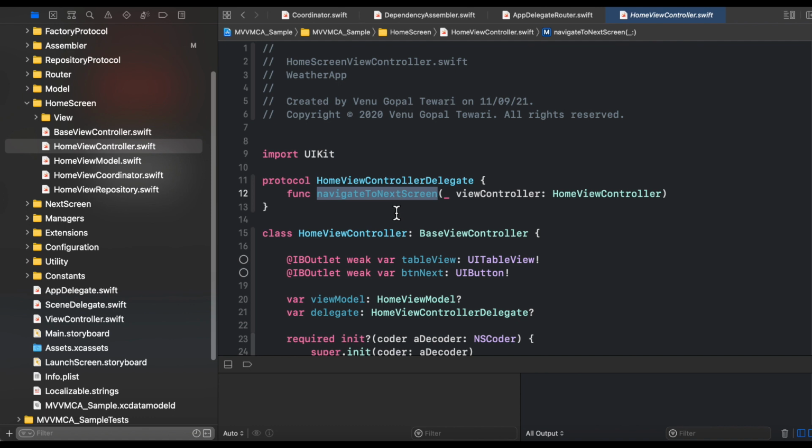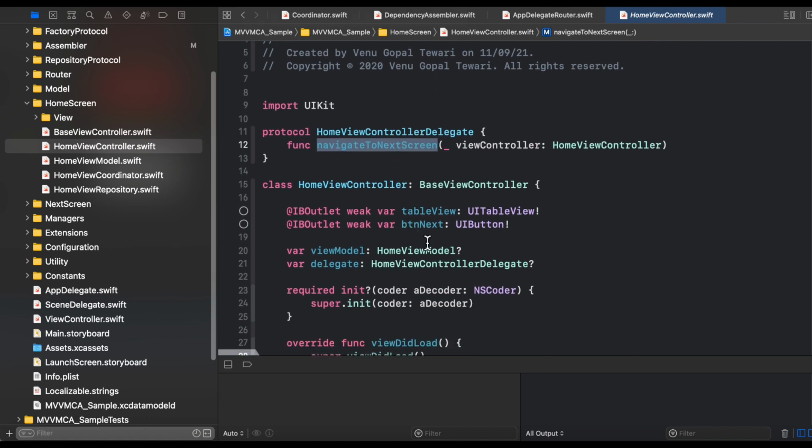And if you remember, we set this delegate property of this home view controller in our assembler class as the coordinator of the home view controller, that is the home view coordinator. So whenever you call this navigate to next screen method on your coordinator, then this delegate will take care of it.